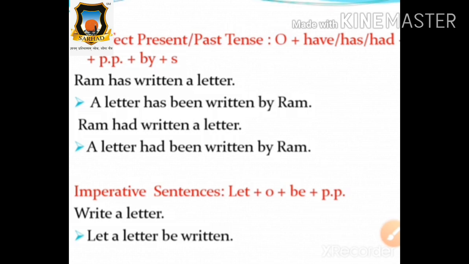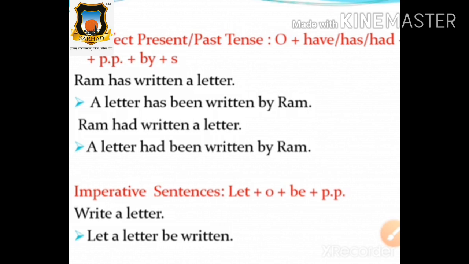Now the next type of sentences. Which one? Imperative sentences. What is the formula of imperative sentences? We have just discussed this part. I know you know the formula and you have also mentioned it in your notebook.